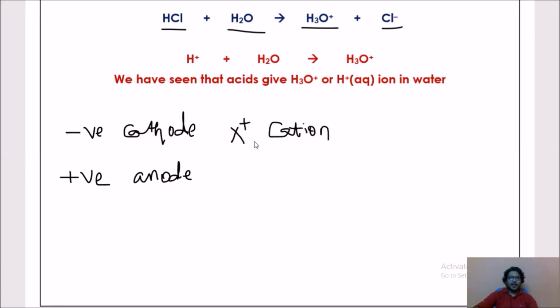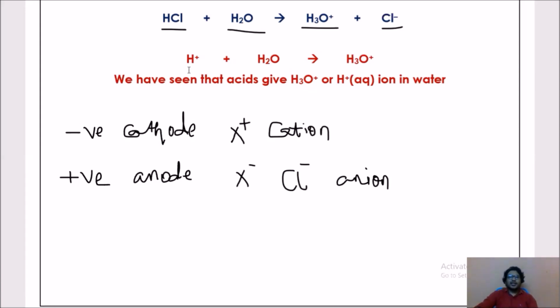Clear? So cations are attracted to the cathode. And if you have some element with minus, for example Cl minus, Cl minus is attracted to the anode, so call it an anion. So now I think it is clear. A positive ion we call a cation, and a negative ion we call an anion.